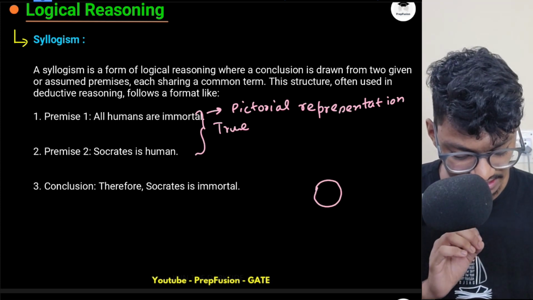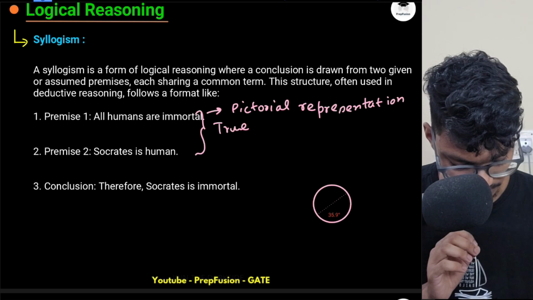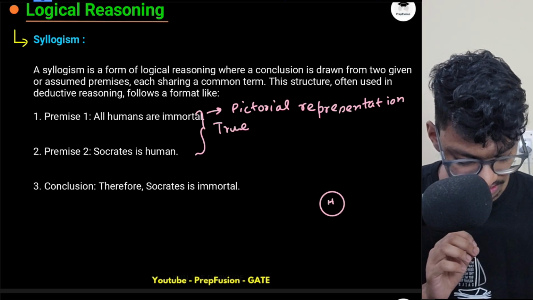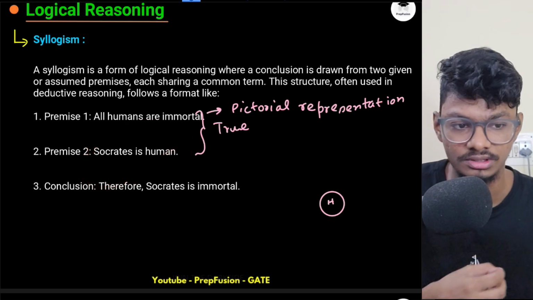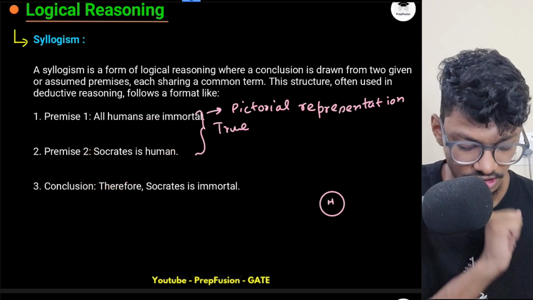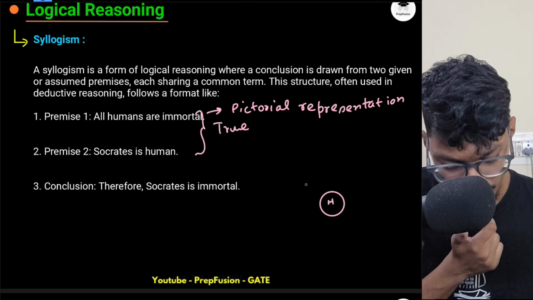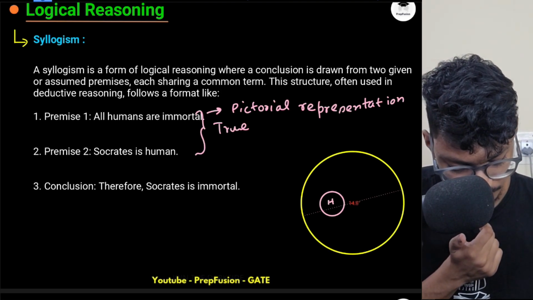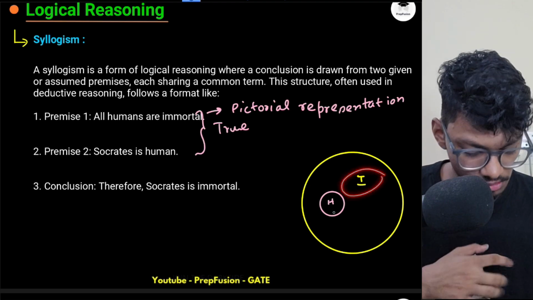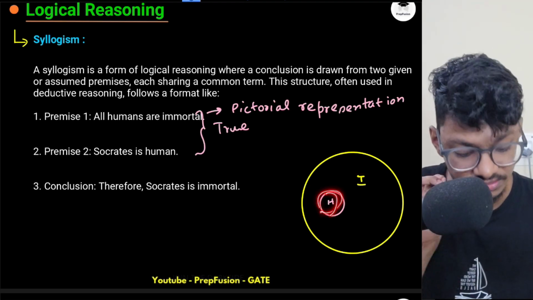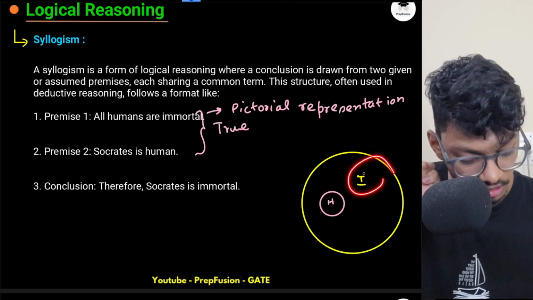They are telling me all humans are immortal. So let's take a set. This set is a circle. So this is a set of humans. You can assume humans as numbers as well. Human is a set containing numbers 1 to 3. So all of 1 to 3 will be contained inside the immortal set. So immortal will obviously be larger. This is my immortal set, where inside immortal I have humans, and all humans must be immortal. So all humans here are inside the immortal circle, so they are already immortal.